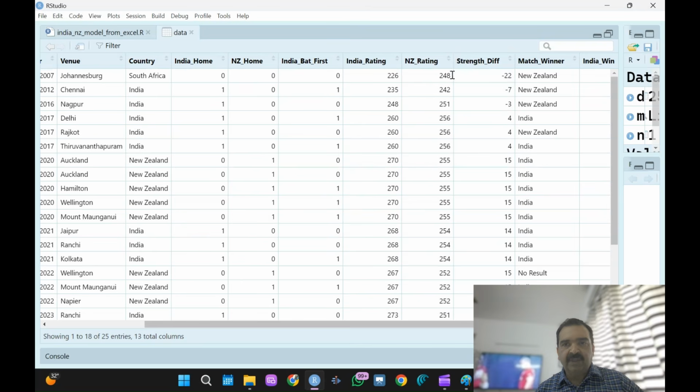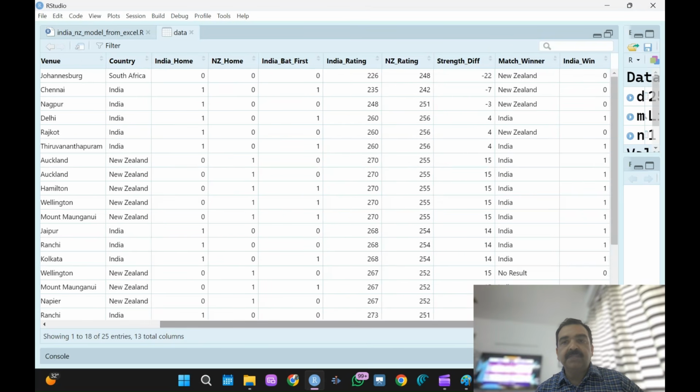This is one of our variables which I have taken because it will have an impact. Team strength does matter. And then match winner, who won the match, the outcome, is there. So if India is winning, it is 1. If New Zealand is winning, it is 0. So it is a logistic regression.